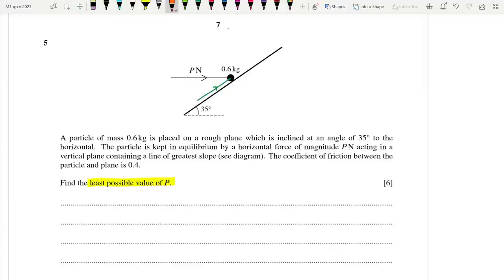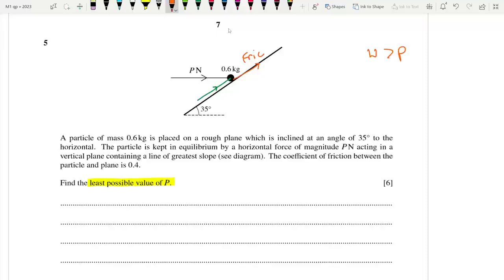P as well as friction. Since P is a lesser value, this plus the value of friction are balancing weight. Here, weight is greater than the component of P. That is why it's about to fall down. However, using the least value of P as well as friction, which is acting upwards as well, these two forces are keeping the particle from slipping down. So essentially, since they wanted us to find the least value, remember this, in that case, the component of P as well as friction will balance weight.